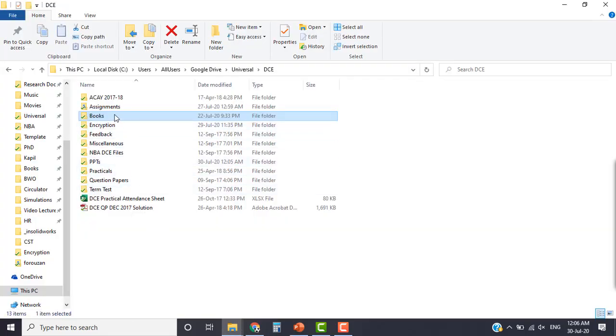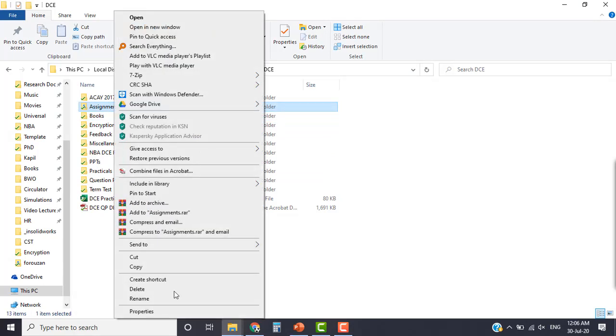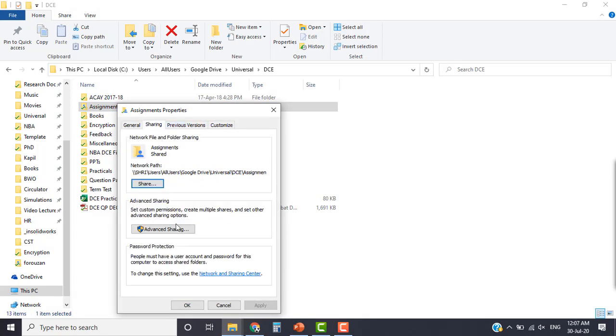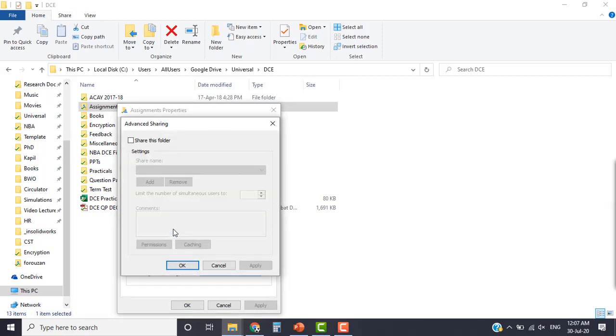I'll just show you an example of what I said just now. Let's say this is the assignment folder. I want to set access rights. So you can go to properties, you can go to sharing, then here there is advanced sharing, right? So here you can share this folder, then here you have permissions, right? So you can set the permissions here.